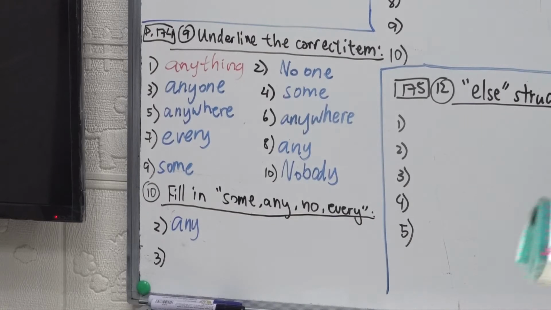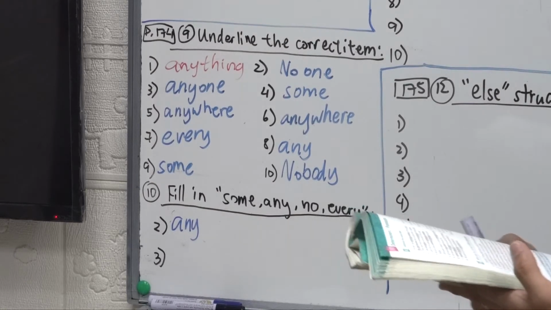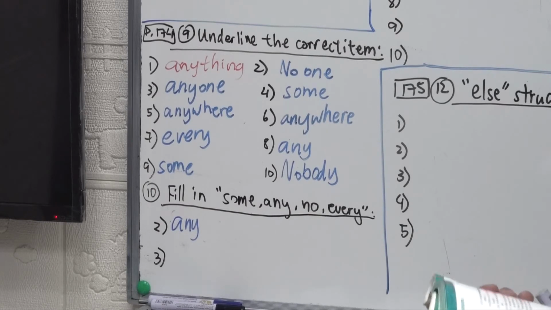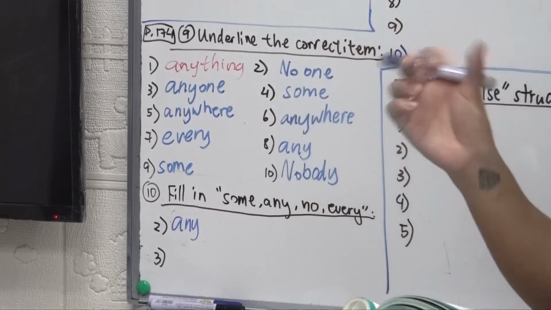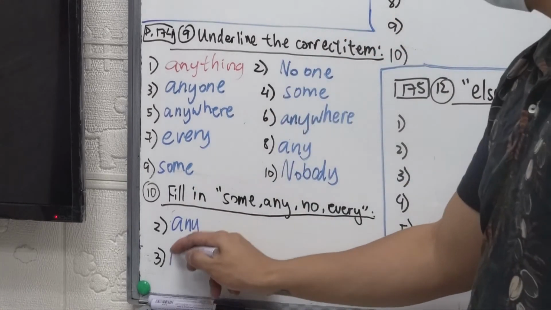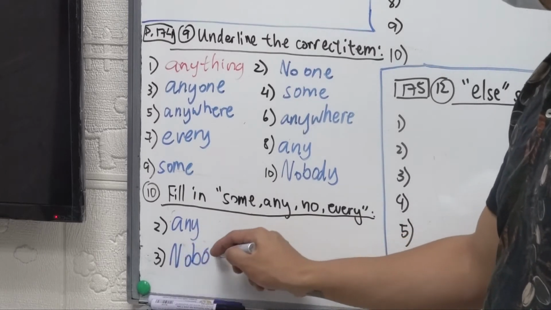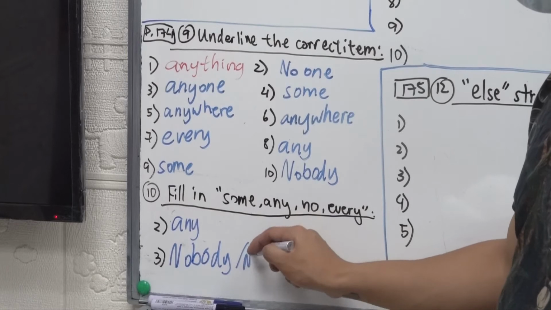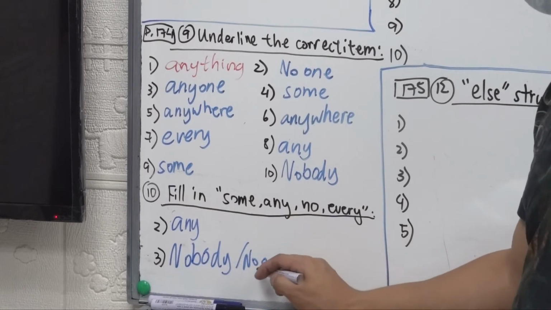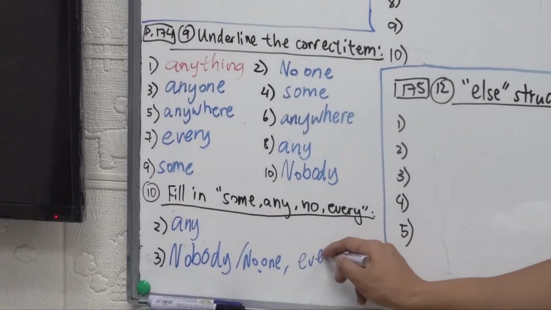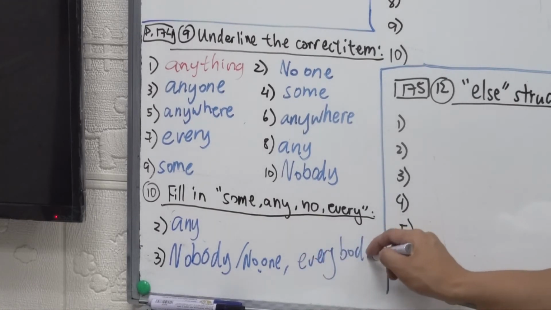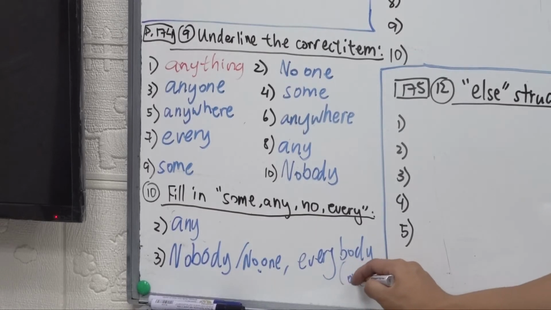Number 3, blank wanted to miss the match, so blank arrived early. So missing the match. You might miss the match if you don't arrive early, so that's the situation there. So it should be nobody or no one, which has a space in between. And then the second part of the blank, so everybody or everyone arrived early.